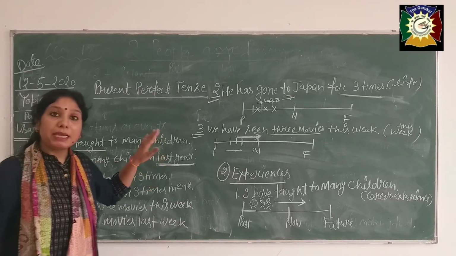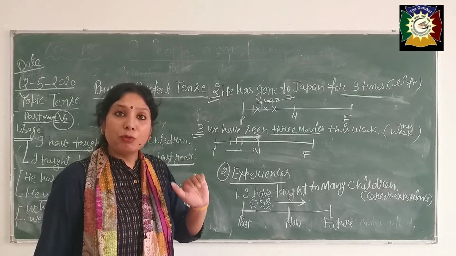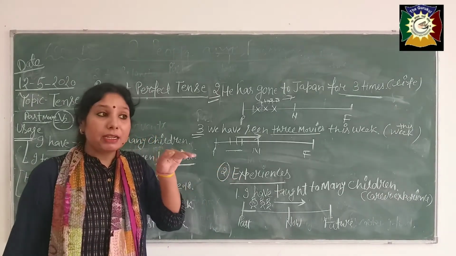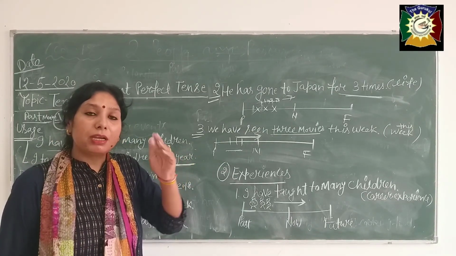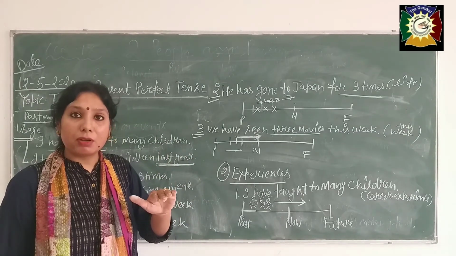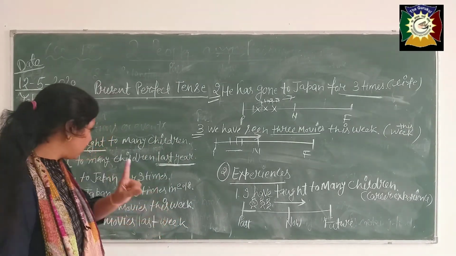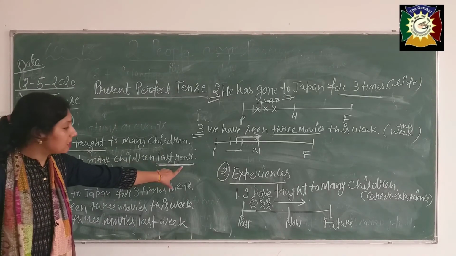Okay, here also I taught to many children last year. It means my career, I have left the profession of teaching there. I am doing something else there. That career time is not continuing. I have shifted, I have changed my work of teaching, and now I am doing something else. That's why I have used, see, I taught to many children last year.